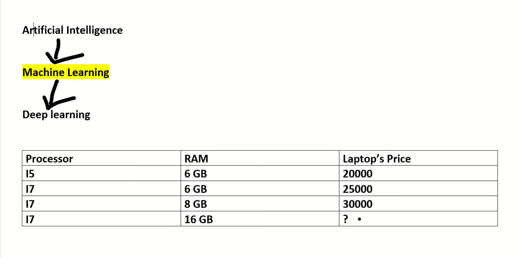We can have more features. Right now we have processor and RAM. Then we can also have screen size, and we can add another feature like the look of the laptop. So we can keep increasing the features, and we can keep increasing the data as well, the rows here, and we can look at how prices are changing based on the changes in this data, and accordingly we can learn.